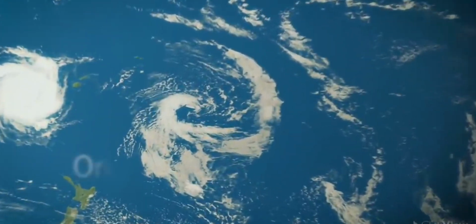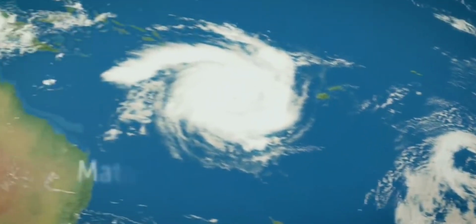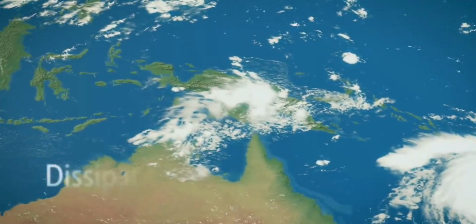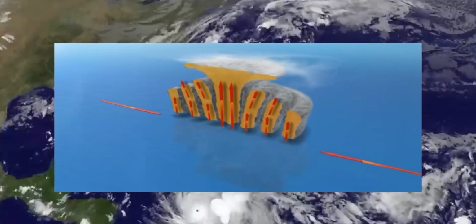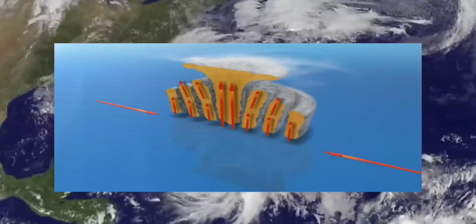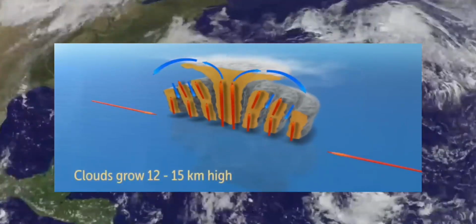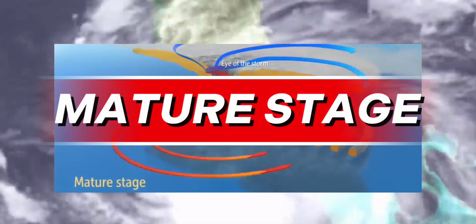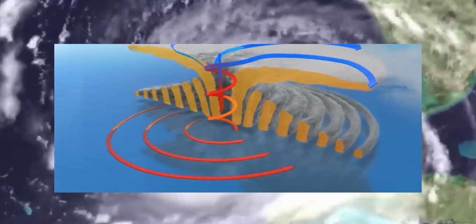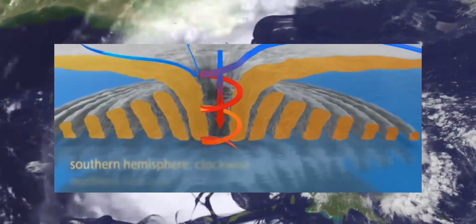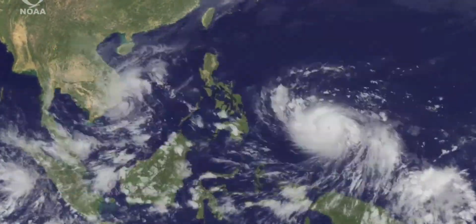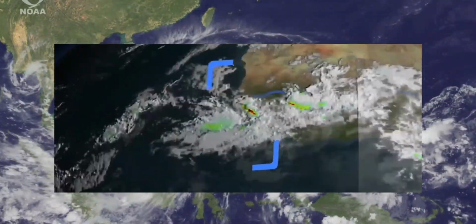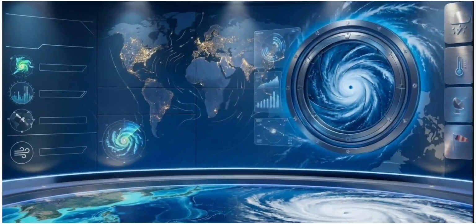A tropical cyclone has three main stages. First is the formative stage or the origin, second is the mature stage, and lastly, third is the dissipating stage. First is the formative stage, or the beginning stage, where warm moist air rises over warm ocean water, allowing the storm to develop and begin rotating. Next is the mature stage, when the cyclone reaches its strongest intensity with a well-defined eye wall and spiral rain bands. And then finally is the dissipating stage, where the storm weakens as it moves over land or cooler waters, gradually losing its energy until it dissipates.